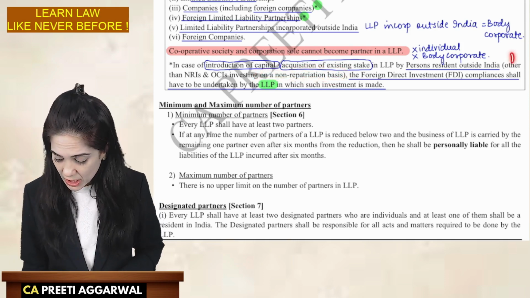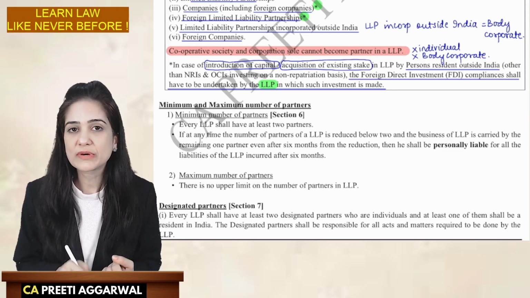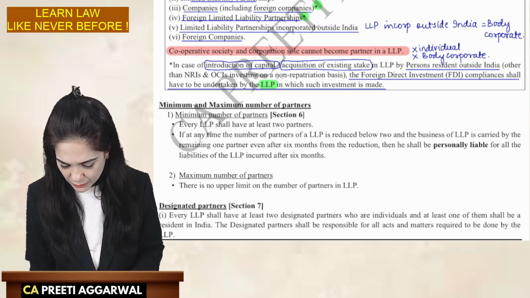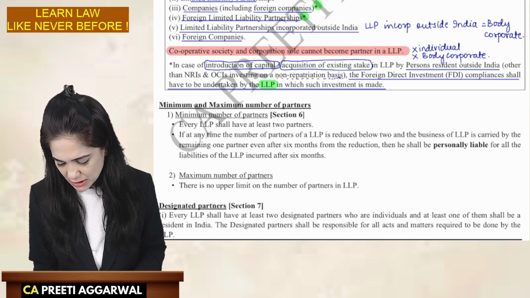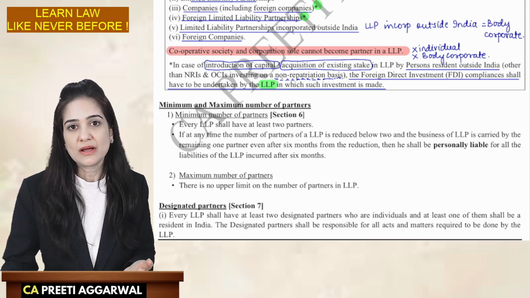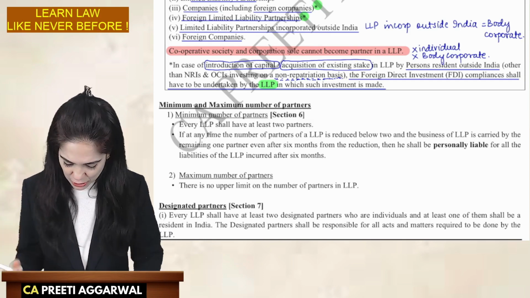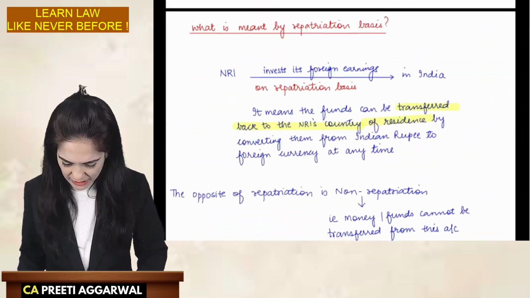Okay, they have written other than, it means it will exclude NRIs and overseas citizen of India who are investing on non repatriation basis. Now, in order to understand non repatriation basis, we have to first understand what is repatriation basis. So I have a note for you. Now, why are we writing these notes?